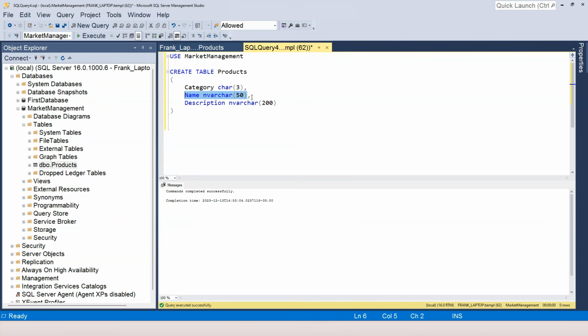Unicode to the database itself just occupies more space. Nchar doubles the space of char. So when I say nchar 3, this occupies the same space as char 6, right? Because it doubles the storage space.